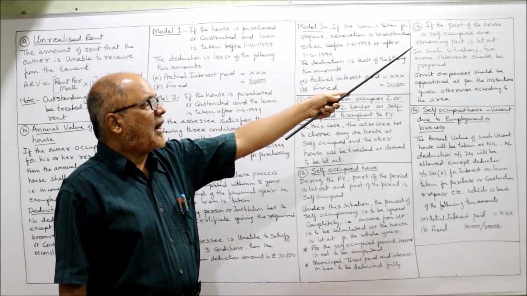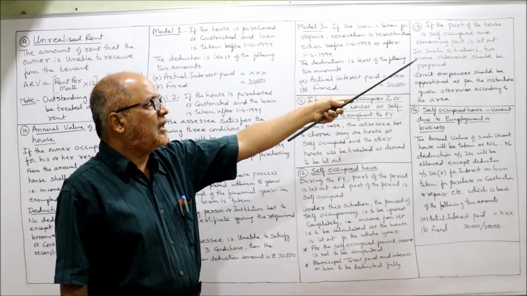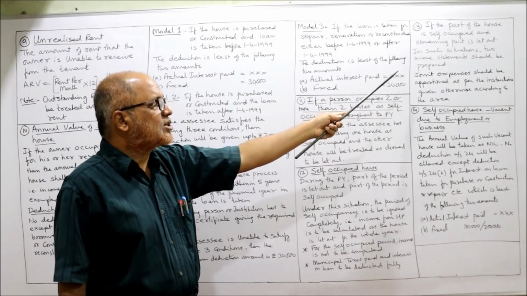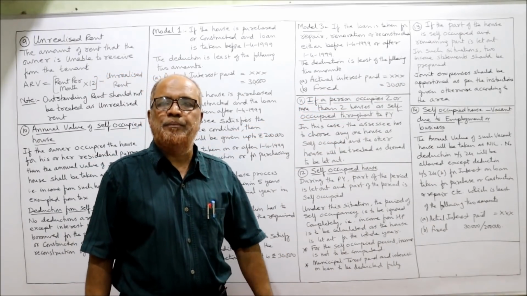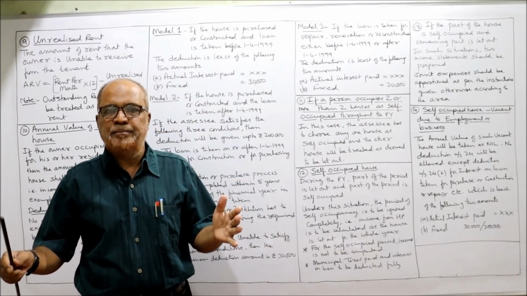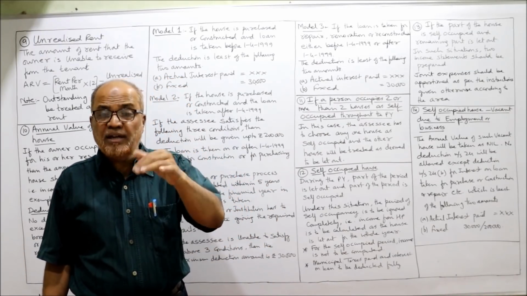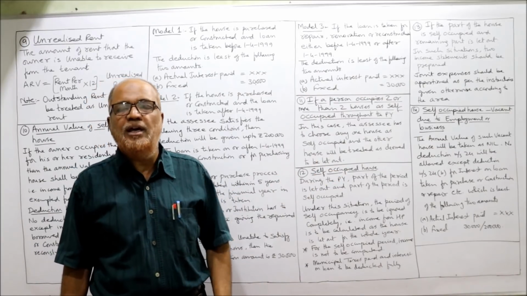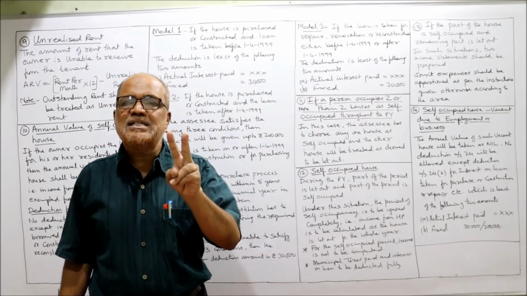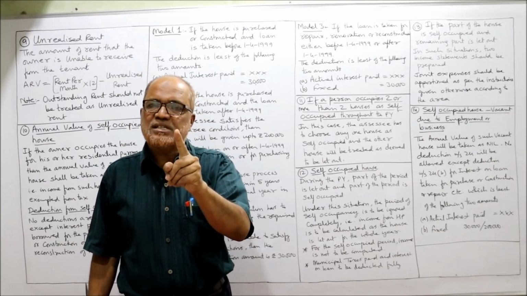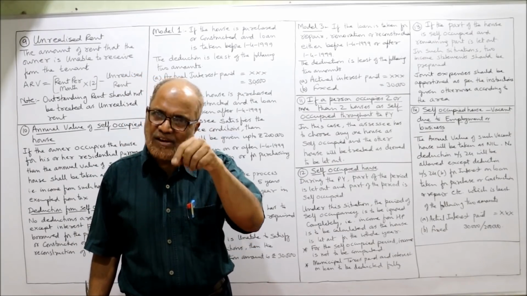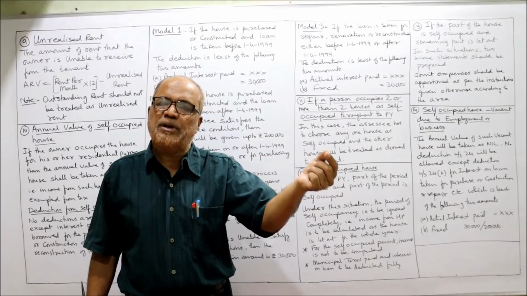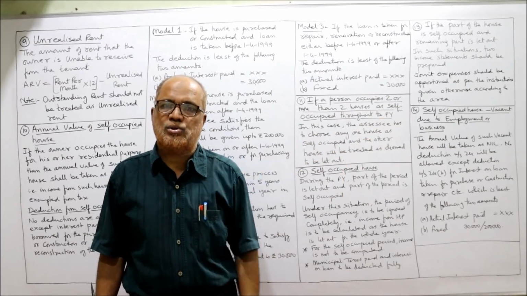Now, if part of the house is self-occupied and the remaining part is let out, in such a situation, 2 income statements should be prepared. For example, a big building is there. Half of the building is self-occupied, the remaining half of the building is let out. In that case, 2 different statements have to be prepared. The first statement, computation of income of self-occupied house, and the other statement, computation of income of let out house.